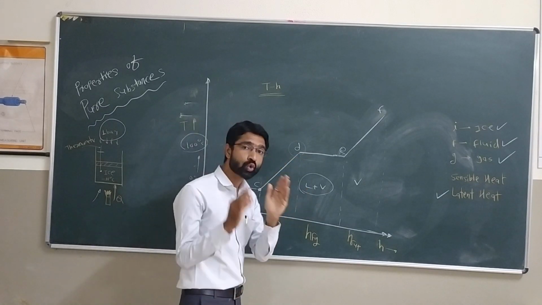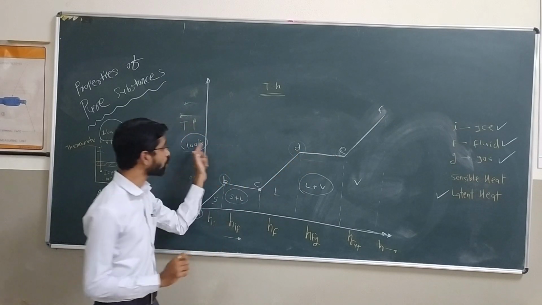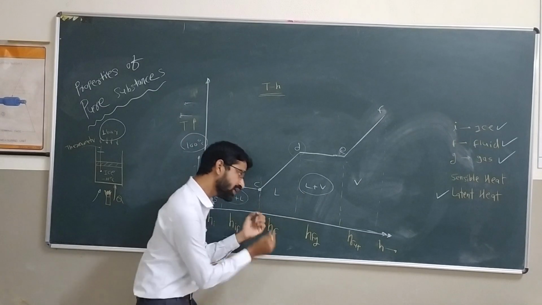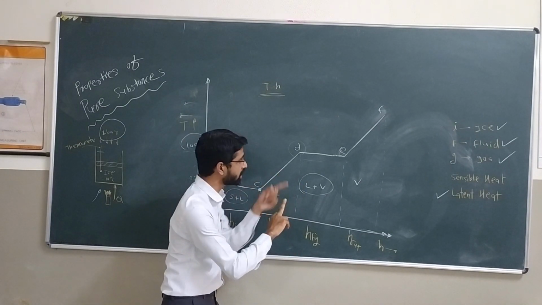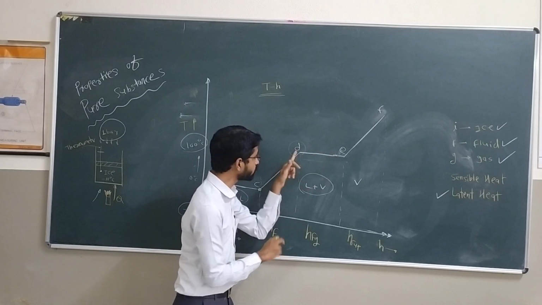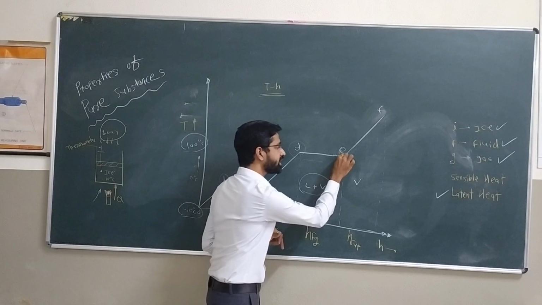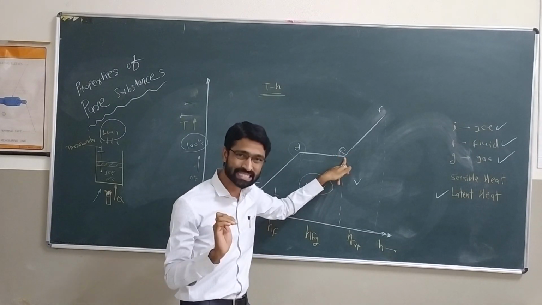The thermometer shows a constant temperature. If you see D to E, the thermometer shows a constant temperature. But what happened? We are continuously adding heat, but the thermometer shows the same temperature. And what happened here? Now the liquid phase is converted into vapor phase. And at point E, that liquid has completely become dry steam. We call it gas, dry steam.